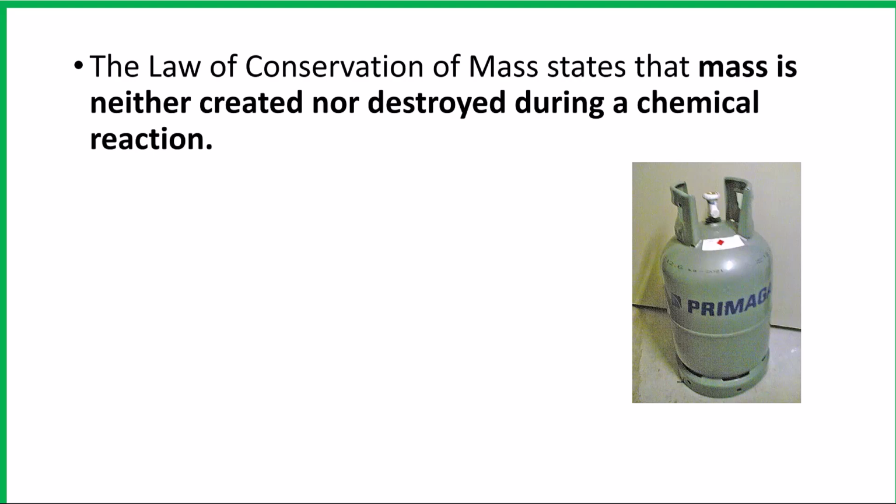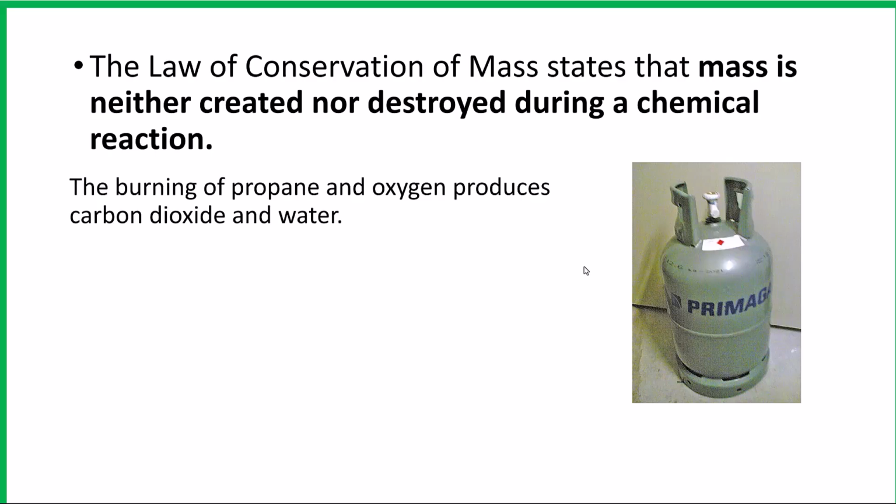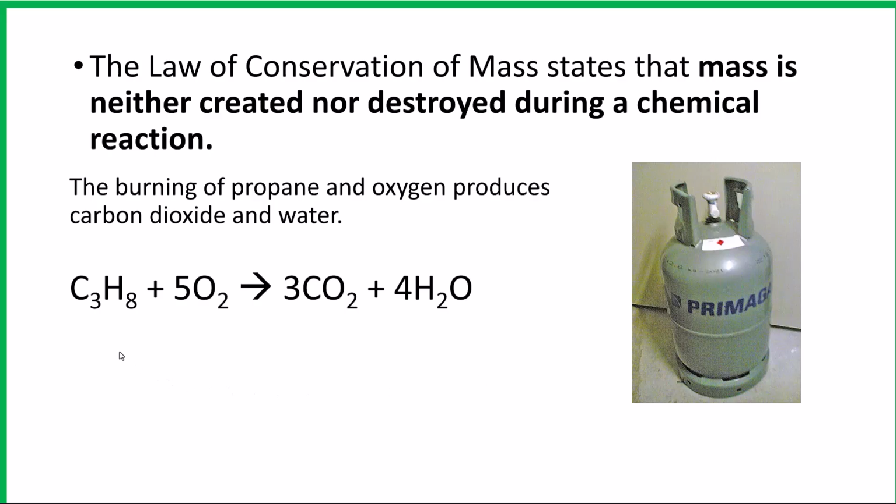The law of conservation of mass states that mass is neither created nor destroyed during a chemical reaction. As an example here, the burning of propane and oxygen produces carbon dioxide and water. So this is the chemical equation that we use to visually show a chemical reaction. And this reaction is the propane and oxygen produces carbon dioxide and water.